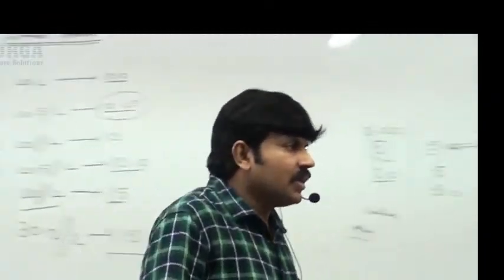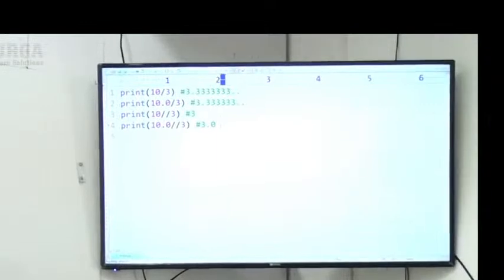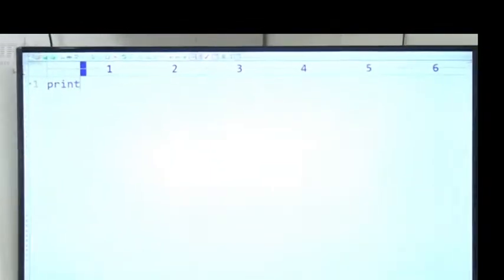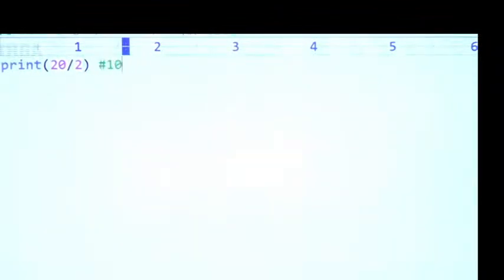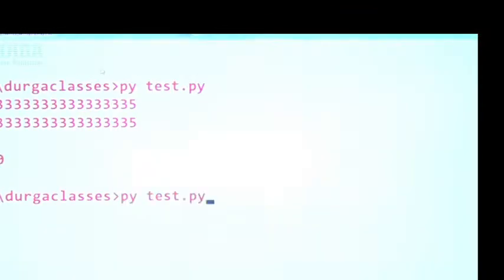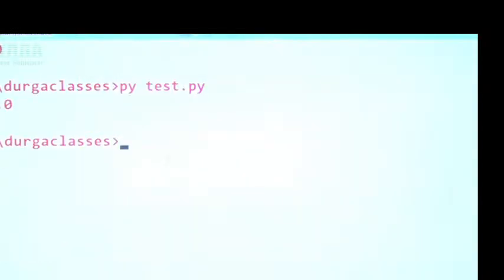Have a look once. Let me execute this code, sir. Here I am taking print of 20 by 2. Sir, do you know 20 by 2? 20 by 2 is the normal division operator. Normal division, the result is always a float value, 10.0, sir. Have a look once. Yes, 10.0 we are getting.